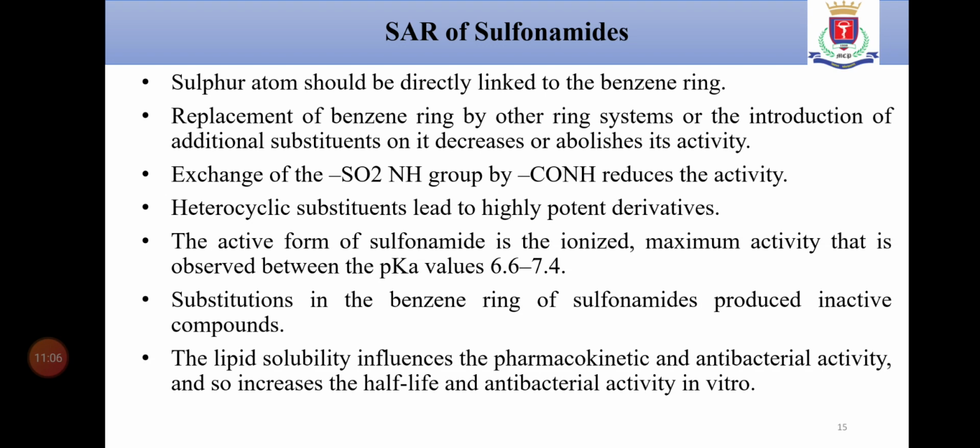Heterocyclic substitution leads to highly potent derivatives. Next point, the active form of sulfonamide is the ionized form; maximum activity is observed between pKa 6.6 to 7.4.